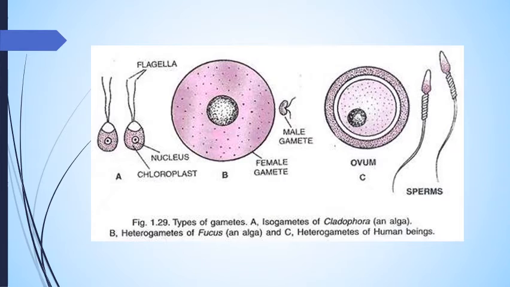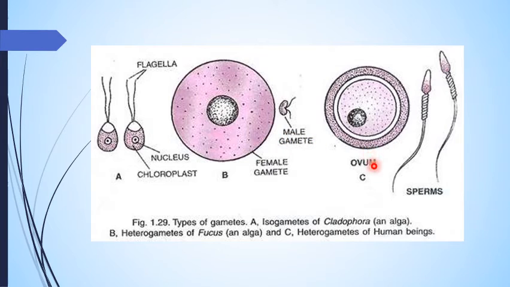These are a few images showing isogamy and heterogamy. This is the example of isogametes, in which both gametes are of the same shape, size and function. Whereas figure B shows that the female gamete is of a larger size compared to the male gamete, and they are not of the same shape and size, so they are called heterogametes.